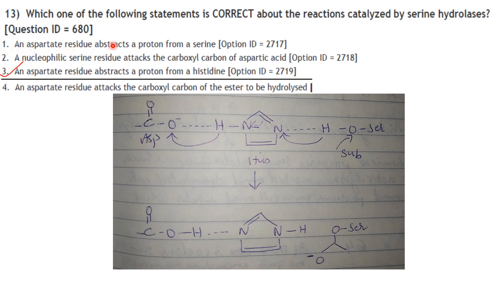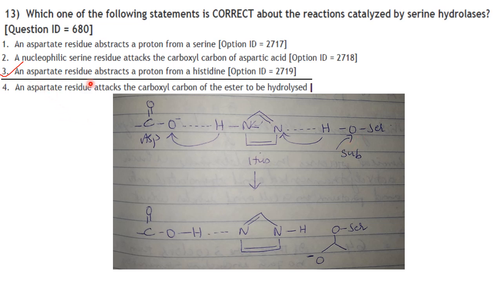So an aspartate residue abstracts a proton from serine. No, the aspartic acid residue abstracts this, hydrogen bonds with histidine over here. This is what is happening. So a nucleophilic serine residue attacks the carboxyl carbon of aspartic acid. Now it is involved in attacking the substrate.